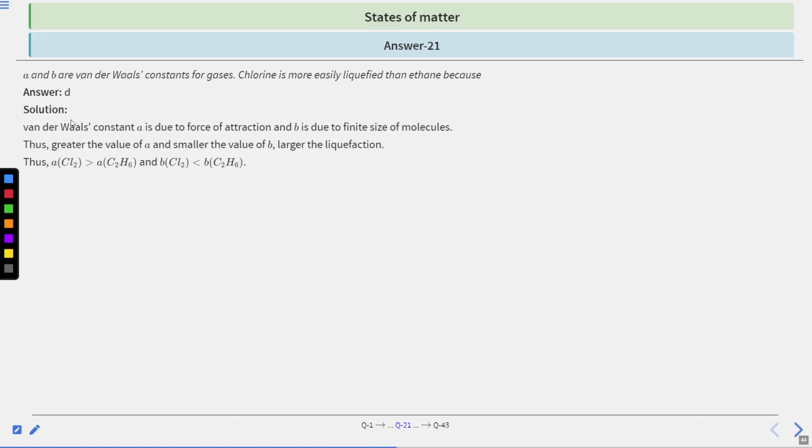Okay, so the correct answer is option number D. Van der Waals constant A is due to force of attraction and B is due to finite size of molecules. Thus, greater the value of A, smaller the value of B, larger will be the liquefaction. Thus, A of Cl2 is greater than A of C2H6 and B of Cl2 is less than B of C2H6. Hence, option D is the correct answer.